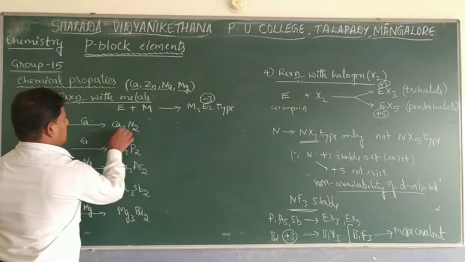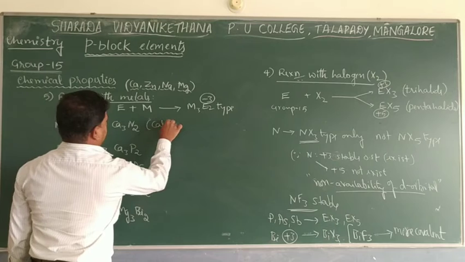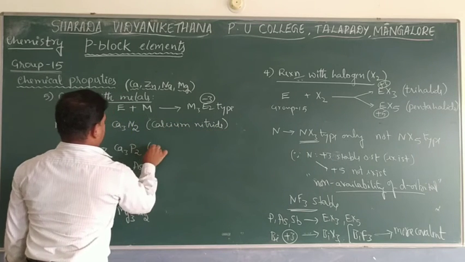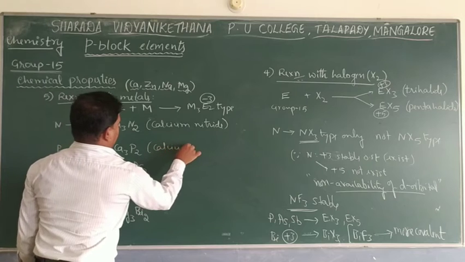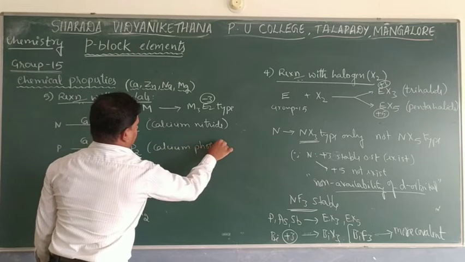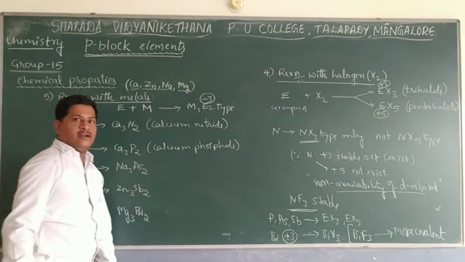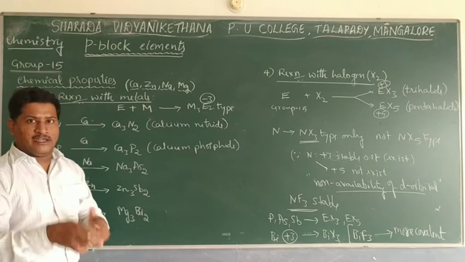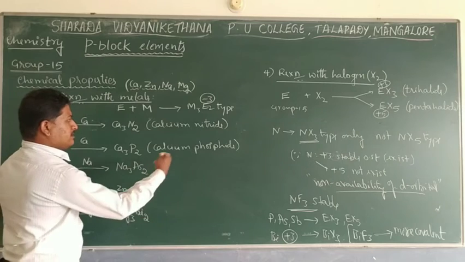So this is called calcium nitride. This is calcium phosphide. Remember, all anions are named ending with -ide. So nitrogen to bismuth also show anionic nature, which means the name ends with -ide.